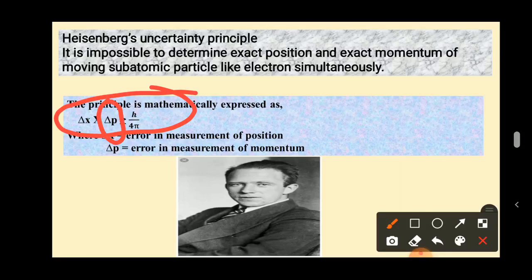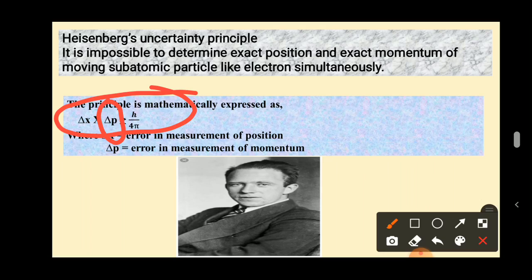The product of these, the multiplication between delta X and delta P, is always either more than h by 4 pi or equal to h by 4 pi. That means you will not get a value of 0.